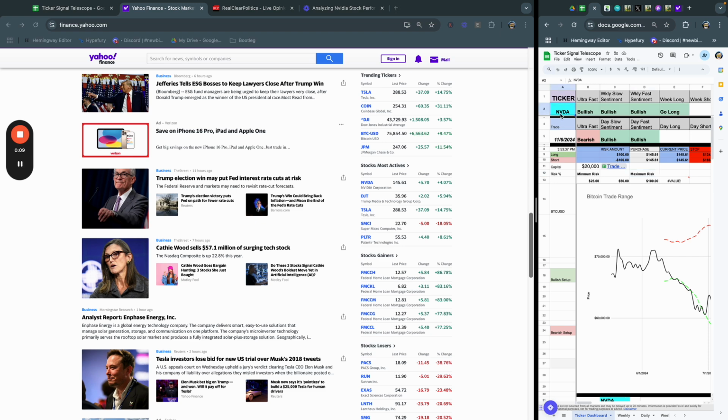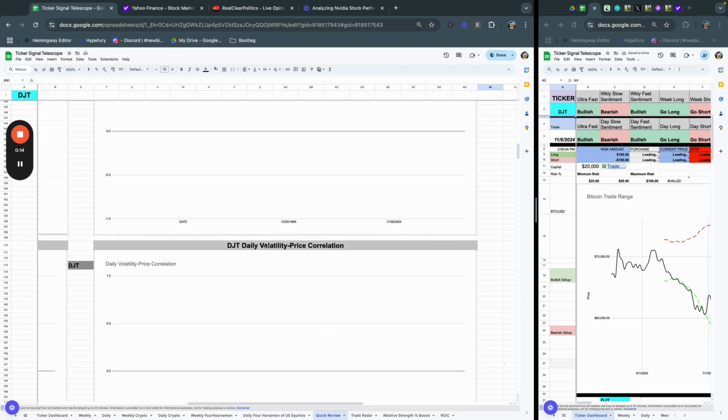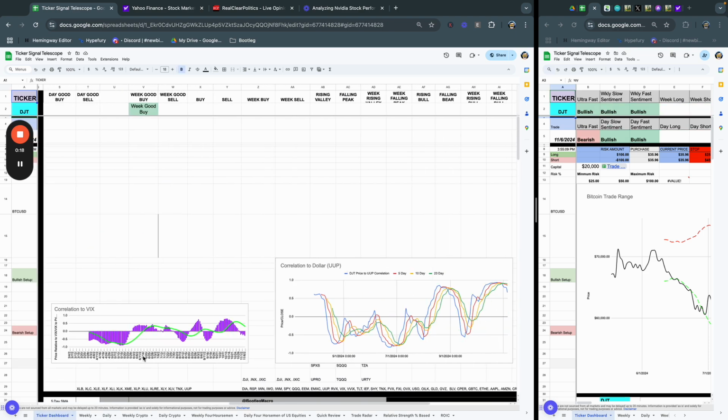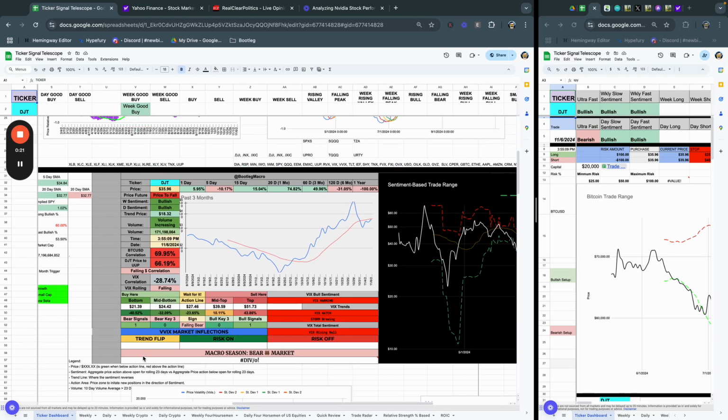Now, we just looked at NVIDIA. Go watch my other video. We're going to be looking at DJT. I'm going to get my model all set back up so we can get an idea of what is happening inside of DJT. What a day this stock probably had.